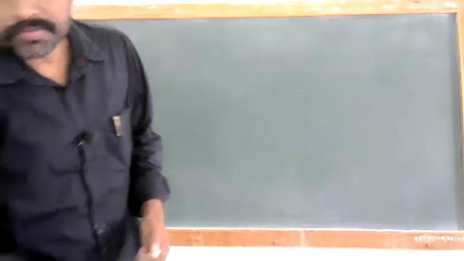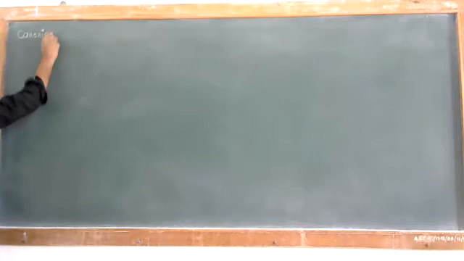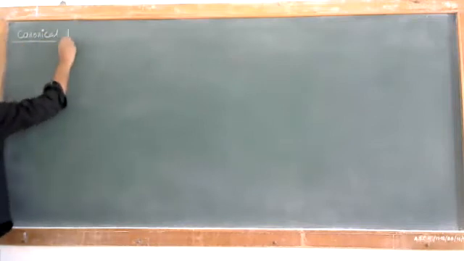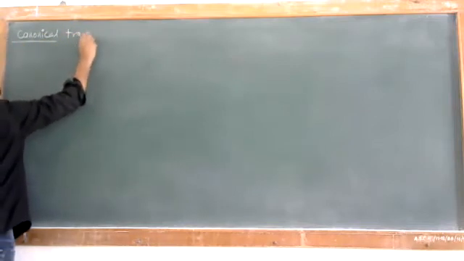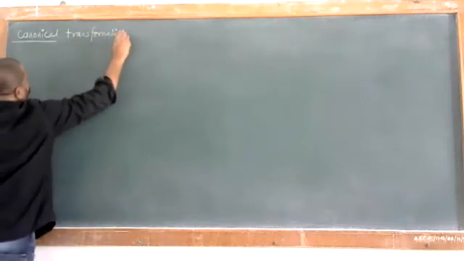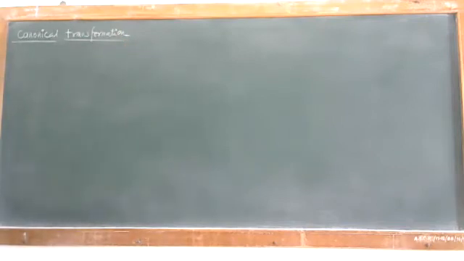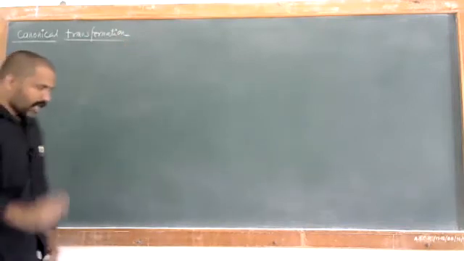Canonical Transformation and Poisson's bracket. Canonical Transformations and Poisson's brackets will have two parts.